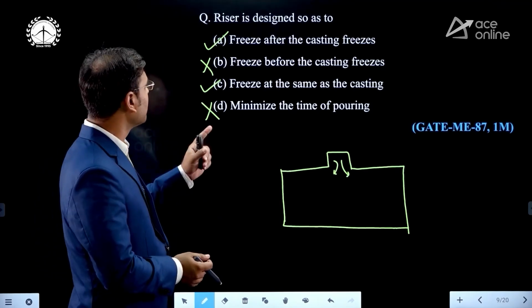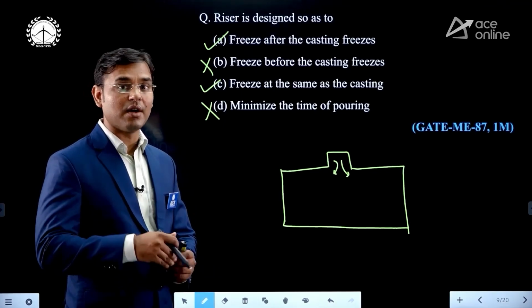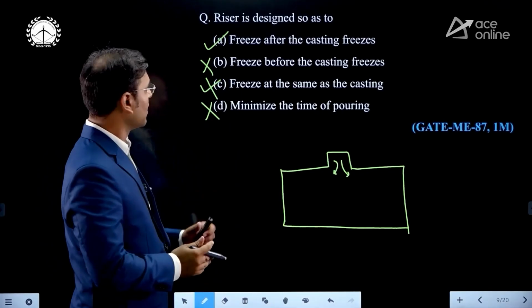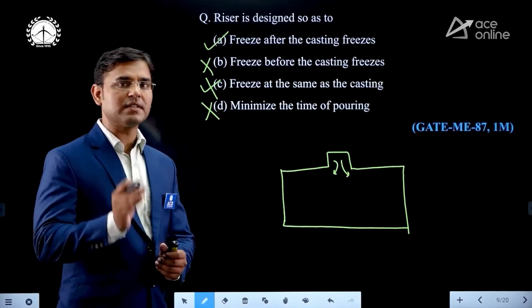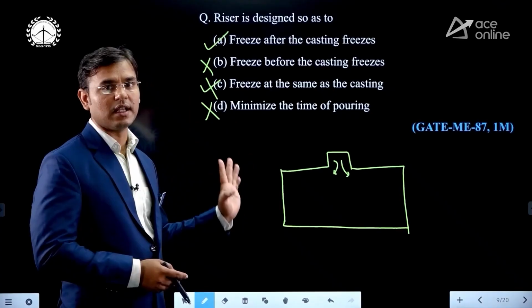Then the best option is which one? Freeze after the casting freezes. The riser will freeze after the casting freezes. Then I am cutting this option. Then the correct option is A. If a multiple select question is there, then you can go with option C also, A and C, right?